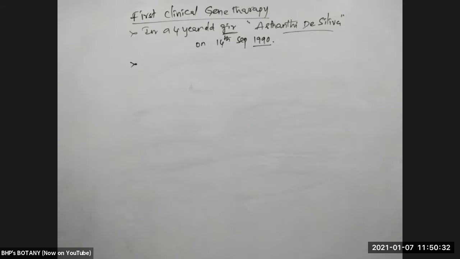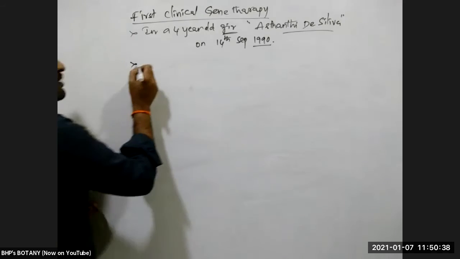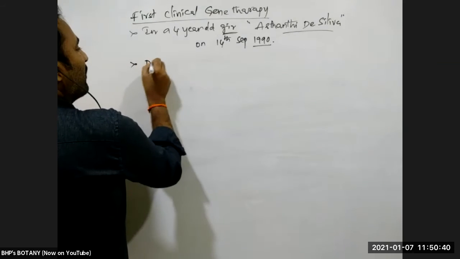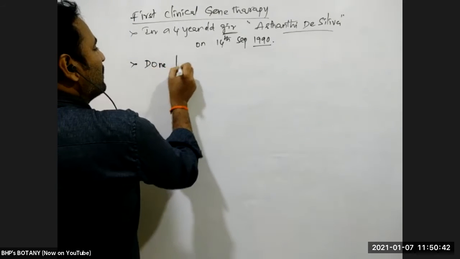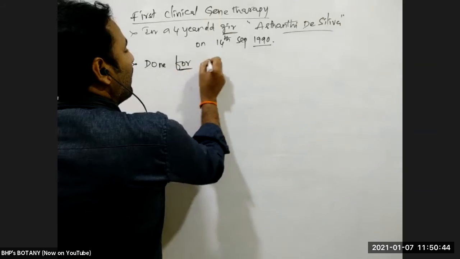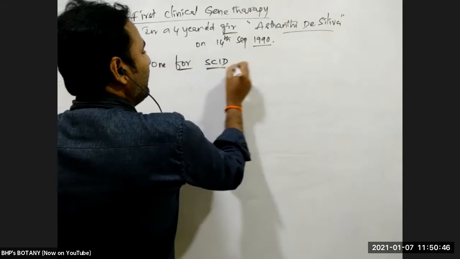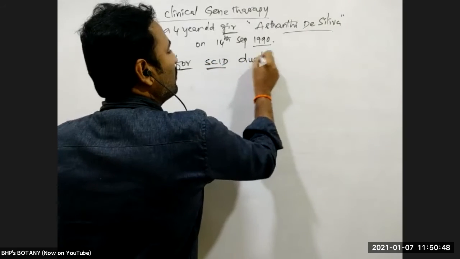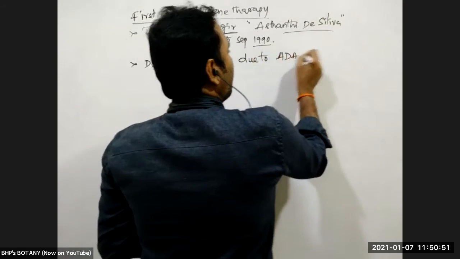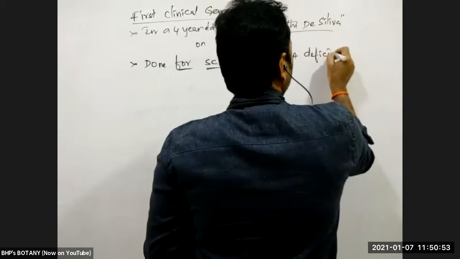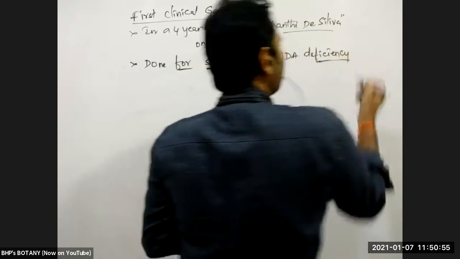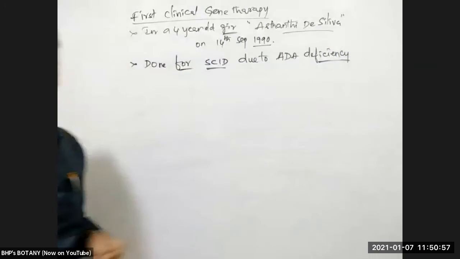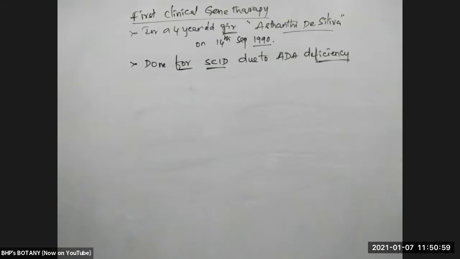In the 4-year-old girl, Ashanti De Silva, the first clinical gene therapy was recorded. It was done for a disorder called SCID, which is developed due to ADA deficiency. First, we will see what ADA is and how its deficiency causes the SCID disorder.